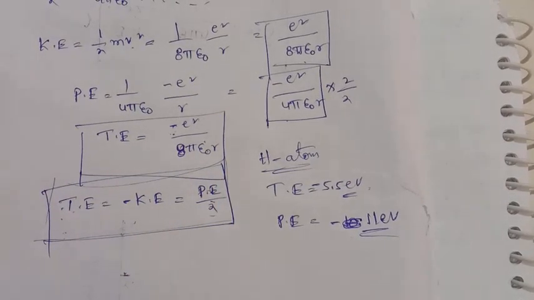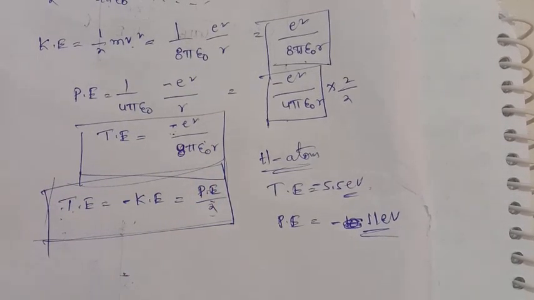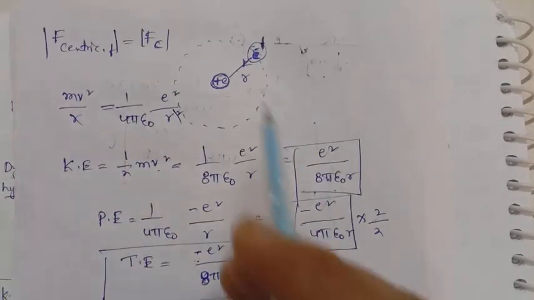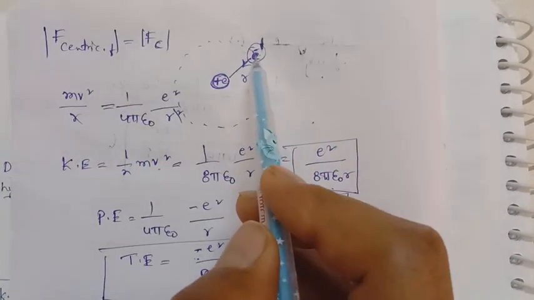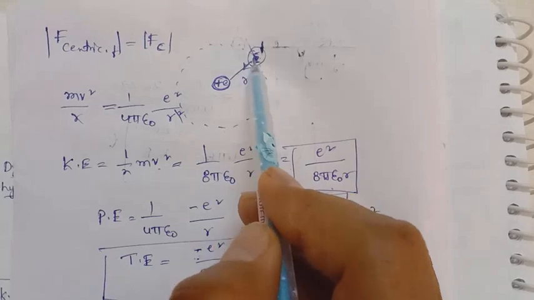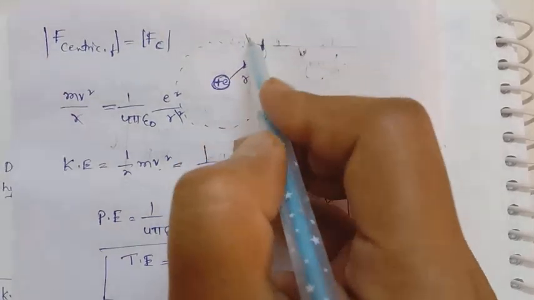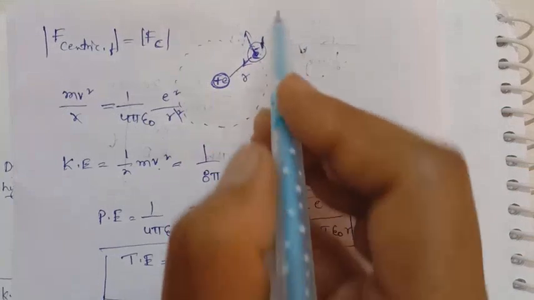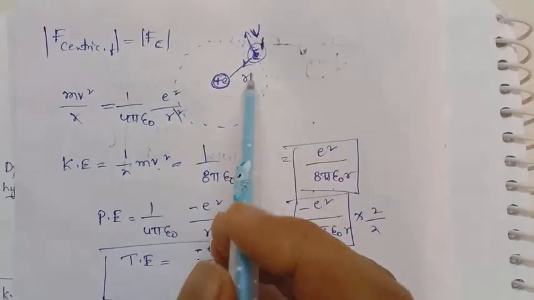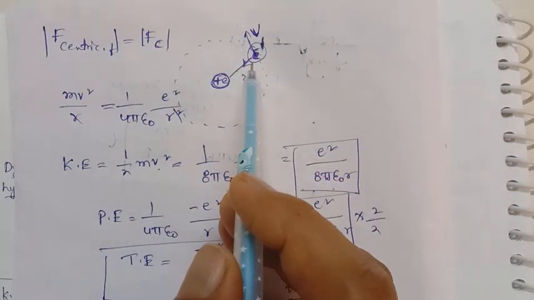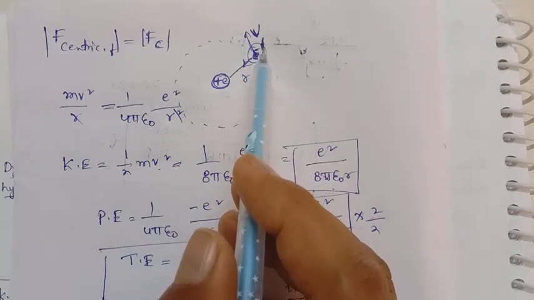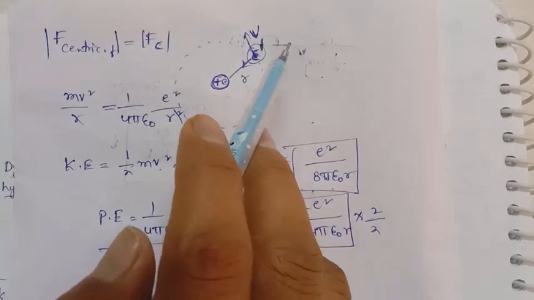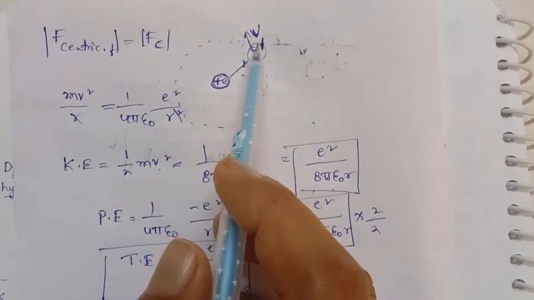And next, what are the drawbacks of the Rutherford atomic model? Here the electron is revolving in this manner, so automatically it is revolving in a circular manner. So there is a change of velocity. If velocity is changing, that means it is accelerated.